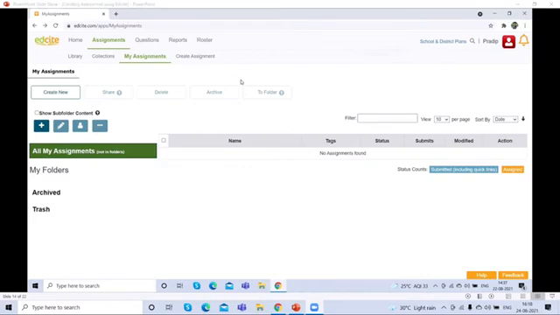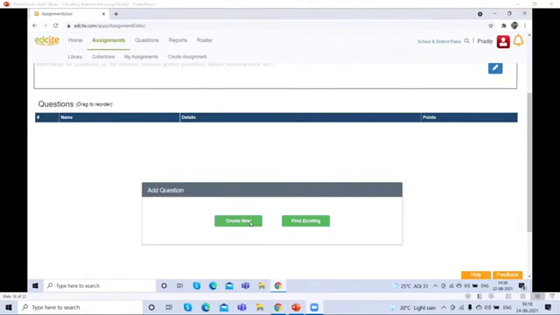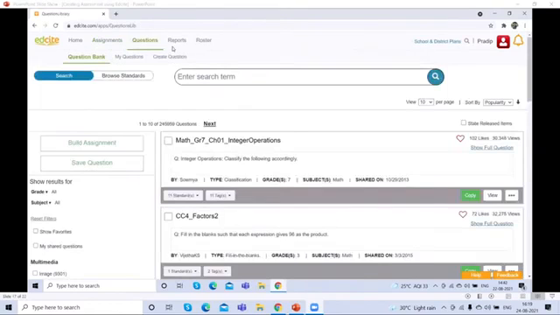Okay, and then how to create the assignment. Here you can see the assignment creating tab. When you want to create the assignment, you have to put the name of the assignment here. From here you can choose the grades. From here you can choose the subject, and next you can create the questions for the assignment here. After completing it, you can share the assignment with the students.